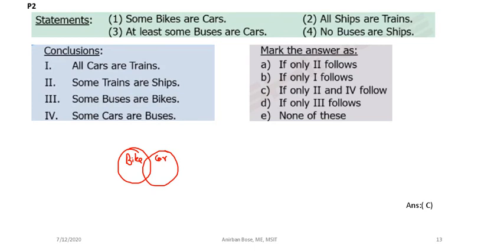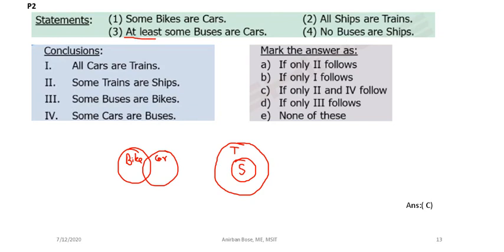All ships are trains. So you draw that all ships are trains. Here you write ships and here it is train. This is statement 2. Now, at least some buses are cars. Remember, here "at least" does not mean anything.